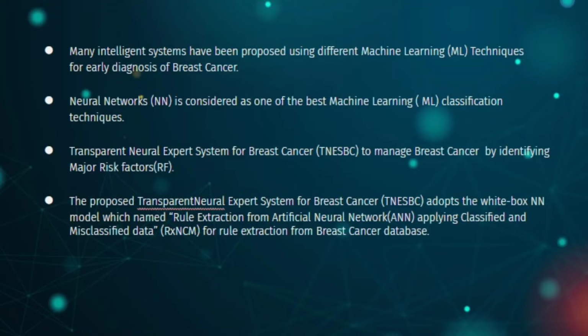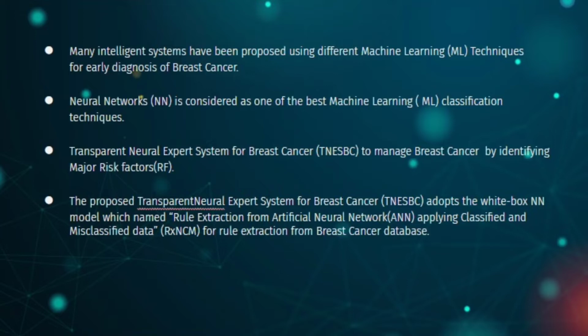The proposed system adopts the white box NN model named Rule Extraction from Artificial Neural Network (ANN), applying classified and misclassified data. For rule extraction from the breast cancer database, the rules generated in this system are the most transparent for verifying the major risk factors of breast cancer.